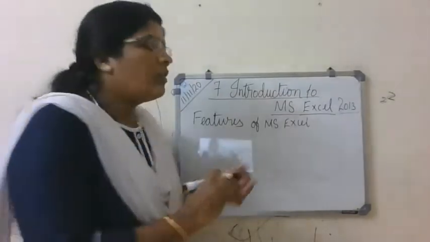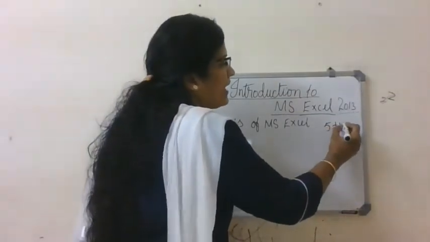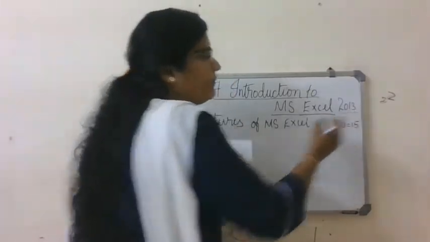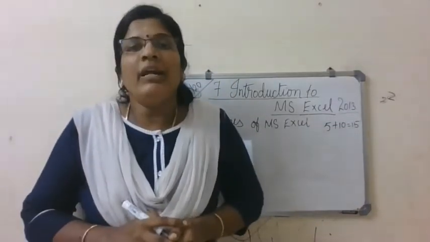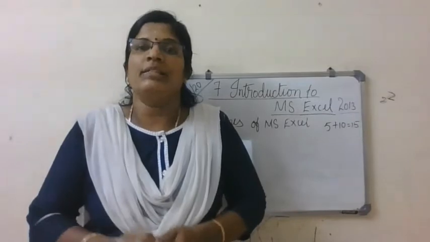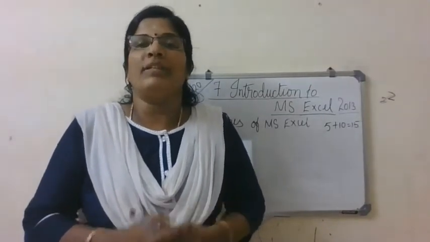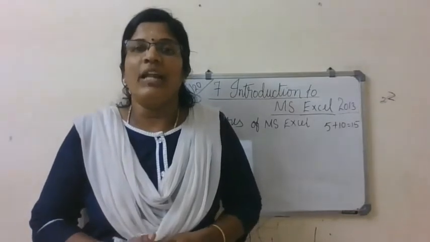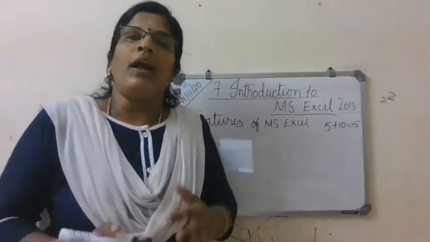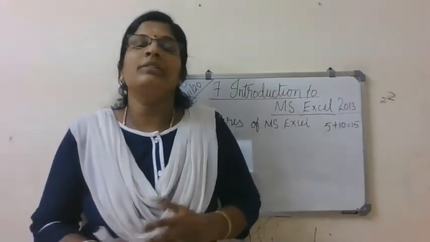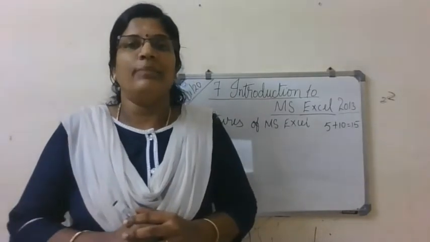I have to say 5 plus 10 is equal to 15. So the formula is: number 1 plus number 2 is equal to sum. Sum is equal to 5 plus 10. So that is a formula. Similarly, there are n number of formulas built into MS Excel.